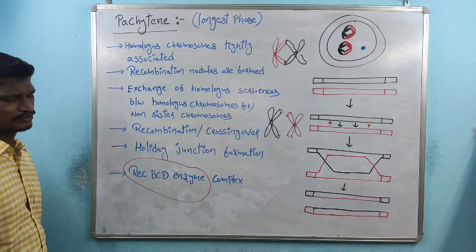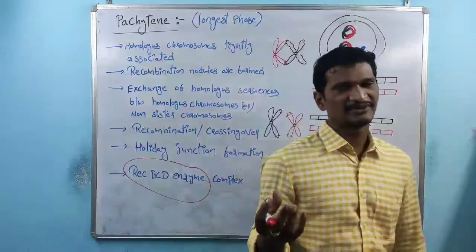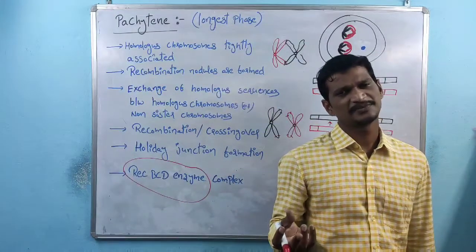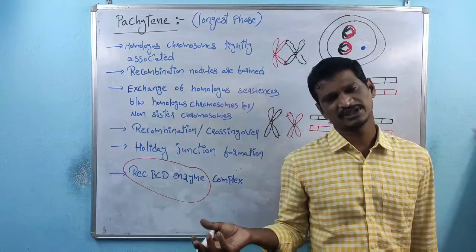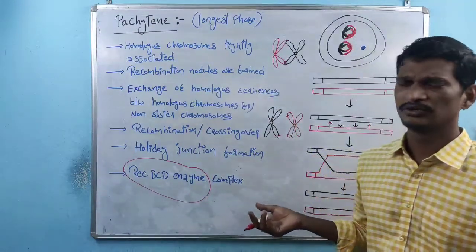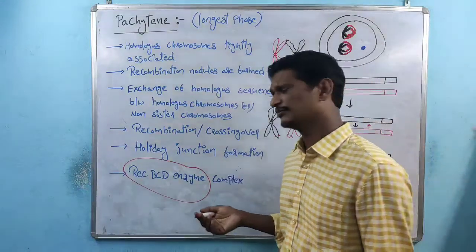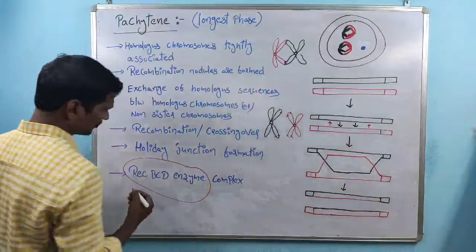So I asked the question, the answer is very simple. Because of the availability of the RecBCD enzyme, the crossing over only takes place within the packaging stage. So within the packaging stage, the enzyme is available. How is the enzyme involved in the crossing over process?